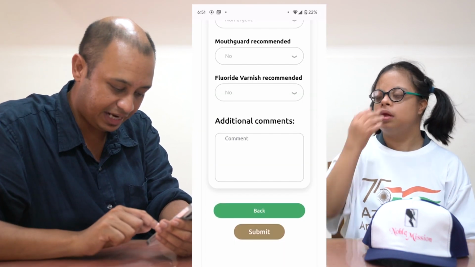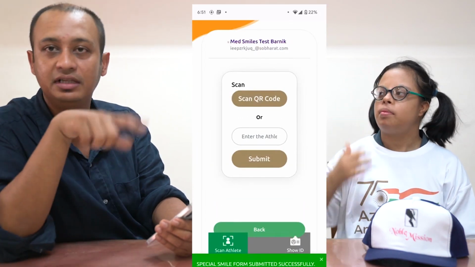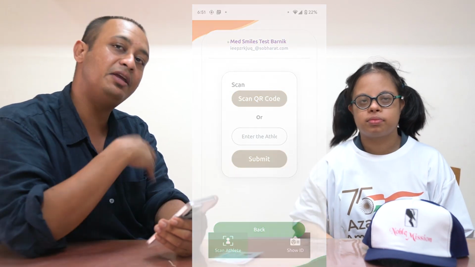Once you hit submit, like I'll do here, you'll go back to the scan QR code page where you now say thank you to Riddhi. Thank you, Riddhi. Thank you.